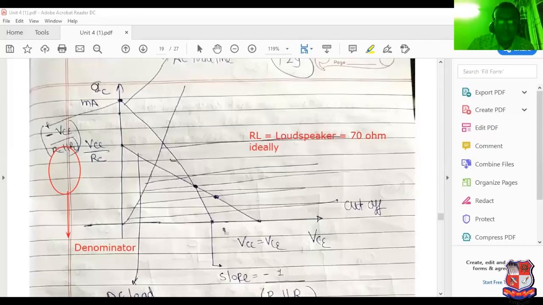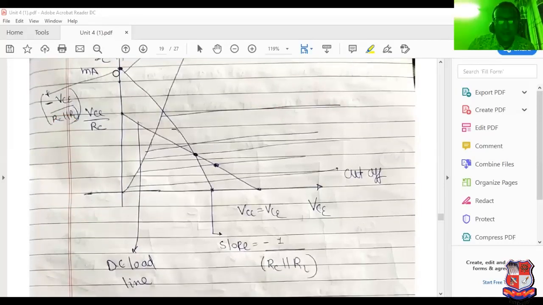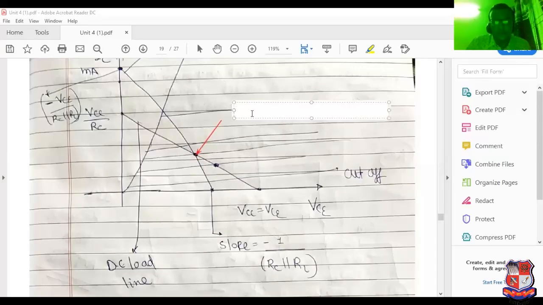If current is increased, then voltage must be decreased. Remember that point. If current is increased, so voltage here can be decreased. So here we can say that DC load line and AC load line intersect at Q point. It is known as quiescent point. I have highlighted this point. It is known as quiescent point, or we can simply say it is known as Q point.